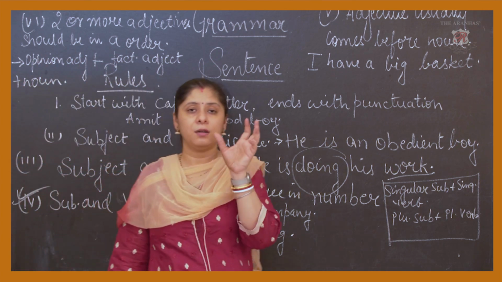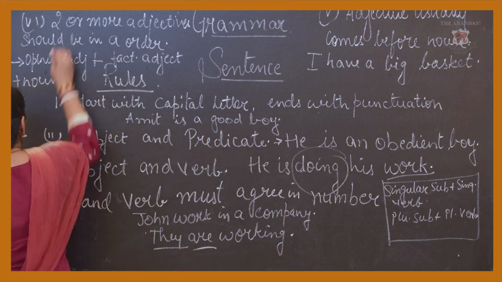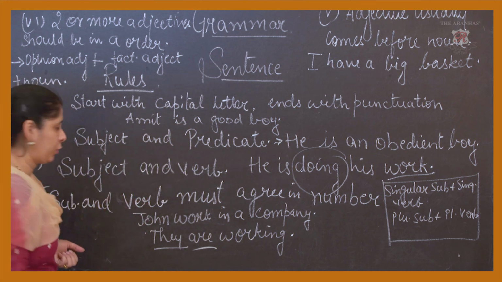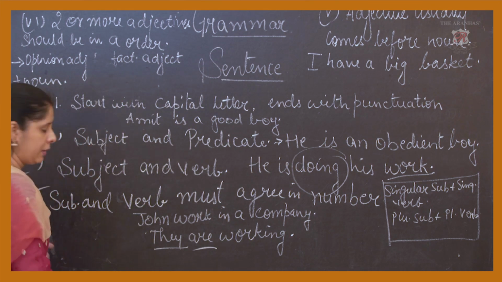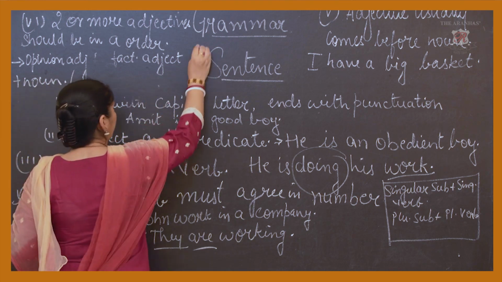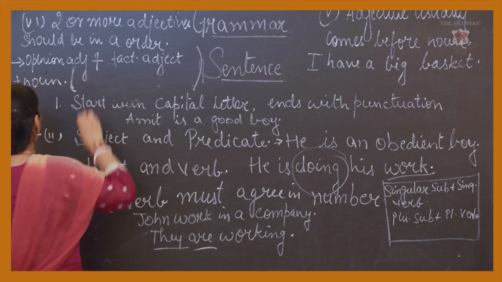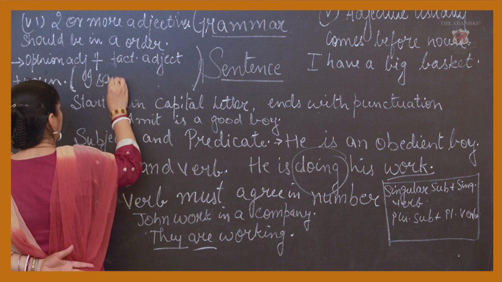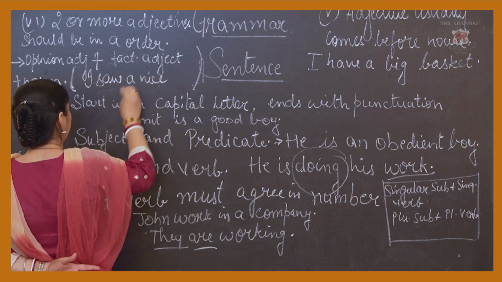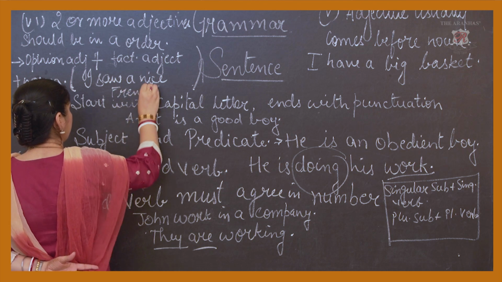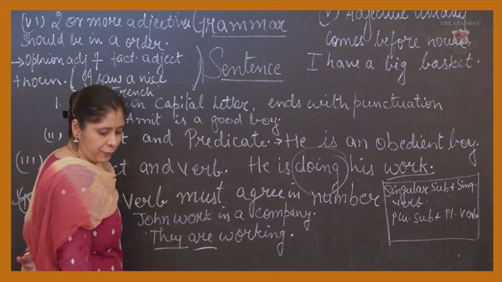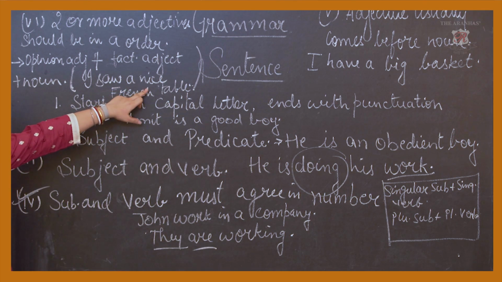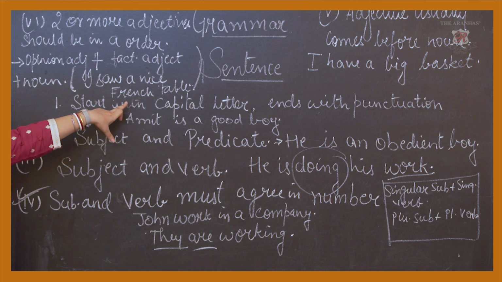Whatever the sentence is, for example, I will write a sentence here. Where should I write? I have to erase something, just wait. Here in this box I am writing the example of this one. For example, I saw a nice French table. So you can see the opinion adjective and the factual adjective.